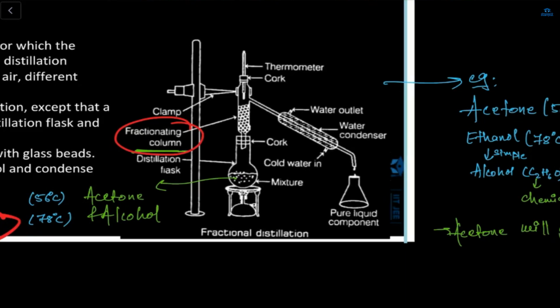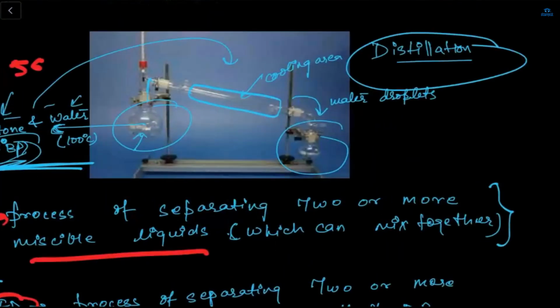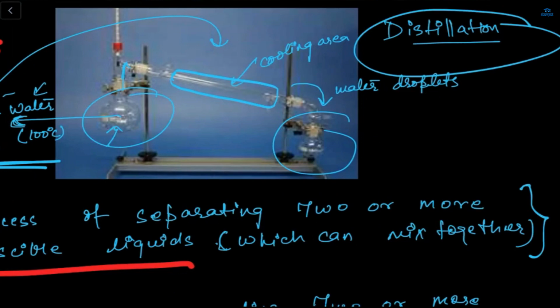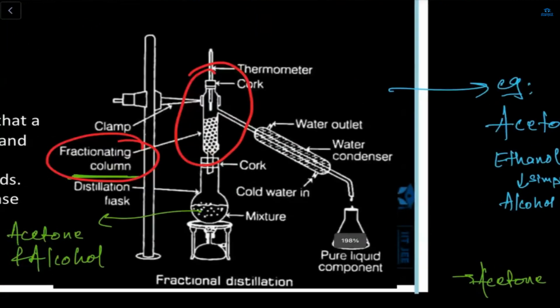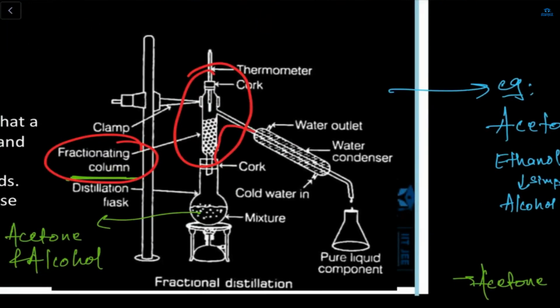This is the additional part here. In this distillation, there is no fractionating column, but here this part is additional. In the distillation, from the beaker we are directly moving to this water outlet part and then the beaker. But here, this beaker is attached with this thermometer cork, this fractionating column, and then the water outlet, and then the water droplets are here.